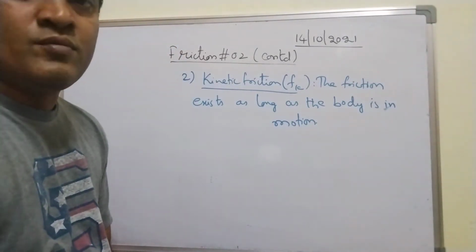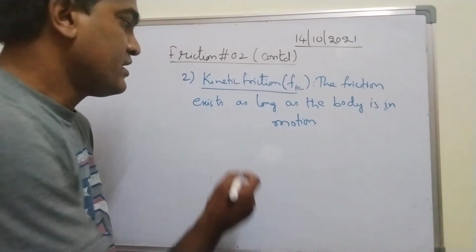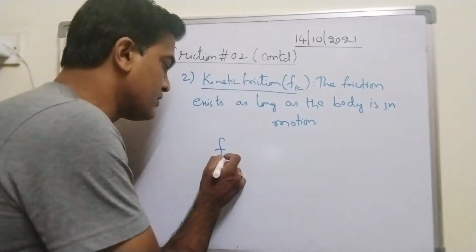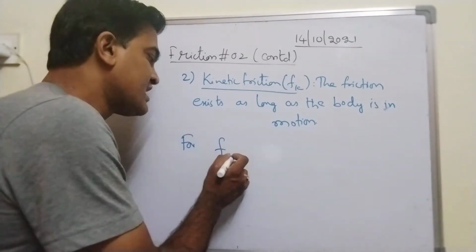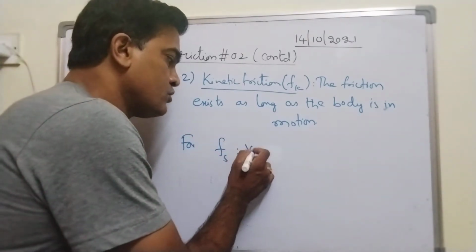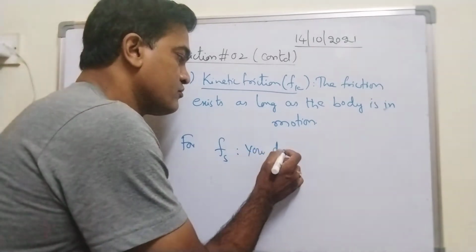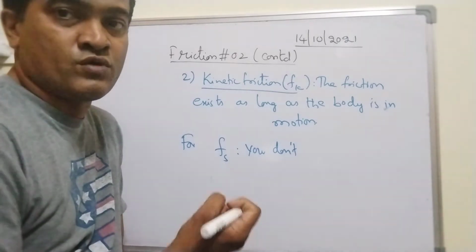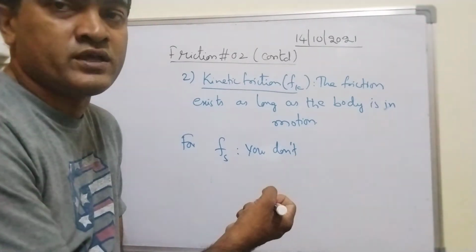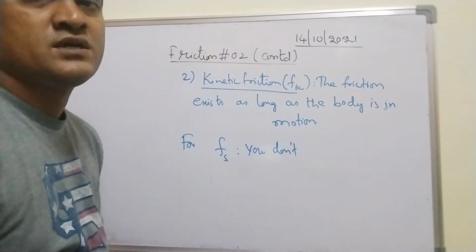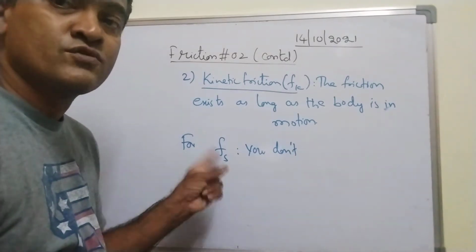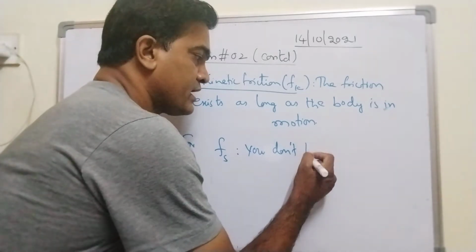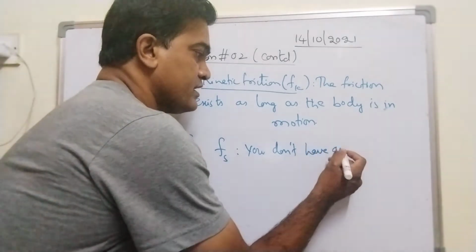I have written the formulas as well. For static friction, Fs, you don't have any formula. Why? Because it depends only on the applied force. Whatever the applied force that you give on the body, it will adjust itself to the same value. So it doesn't have any formula.